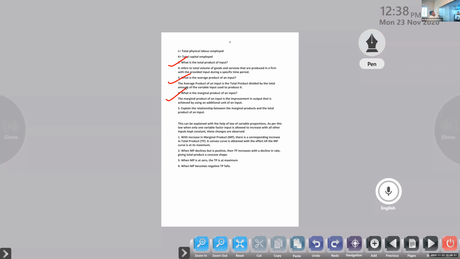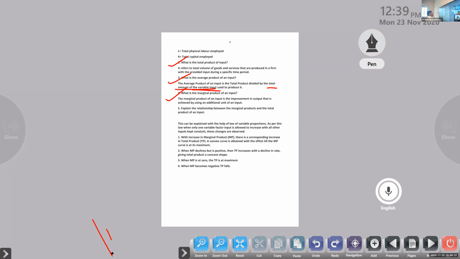Next one, what is the average product of an input? The average product of an input is the total product divided by the total amount of the variable input. Just keep in your mind, it's a short-term production. Only one input is changing here, that is going to be the variable input, the total amount of the variable input used to produce it.